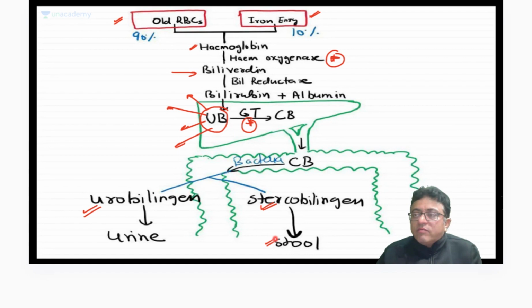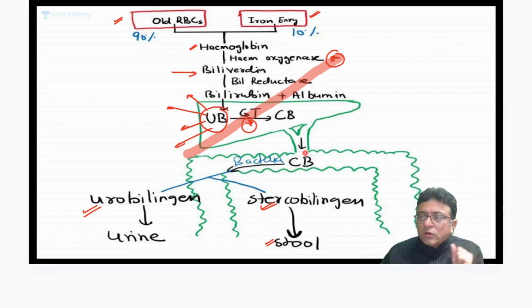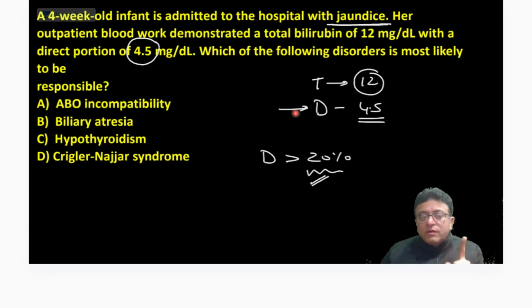This reaction takes place in our body every day, every hour, every minute, every second: old RBCs degrade, bilirubin forms, and bilirubin is excreted. So you are clear, no? If any problem occurs above this line, jaundice is unconjugated. If any problem occurs below this line, jaundice is conjugated. Now come to the causes.